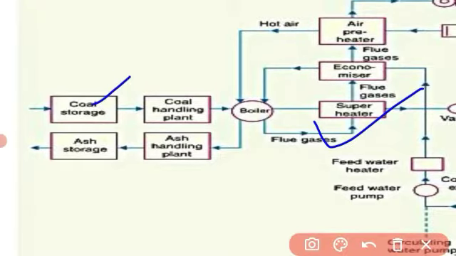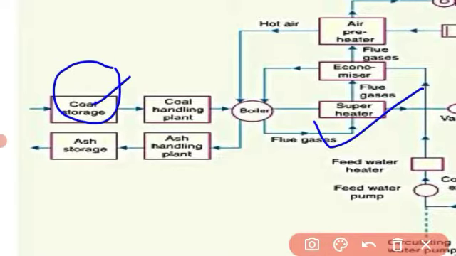Storage of coal is primarily a matter of protection against coal strikes, failure of transportation system, and general coal shortages. Hence the coal is stored here.